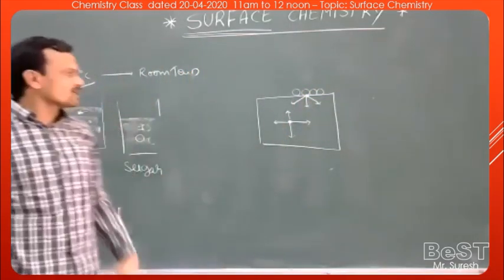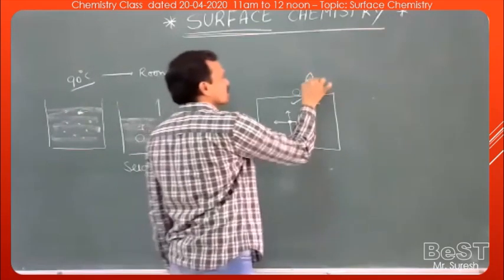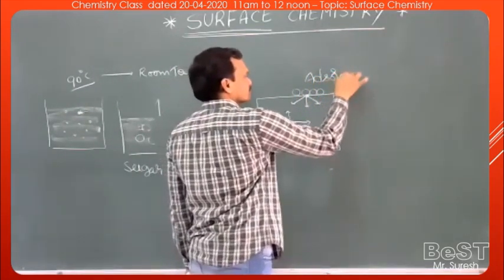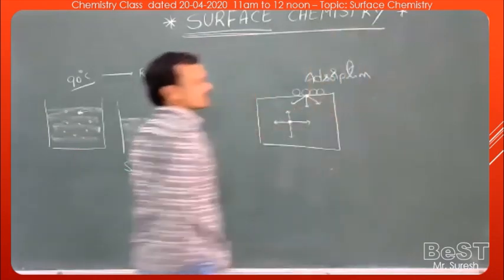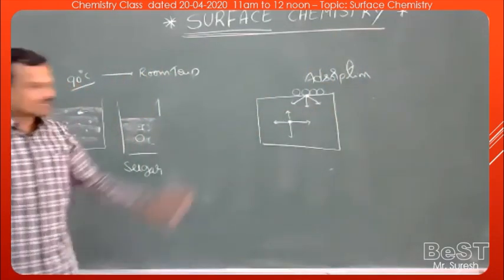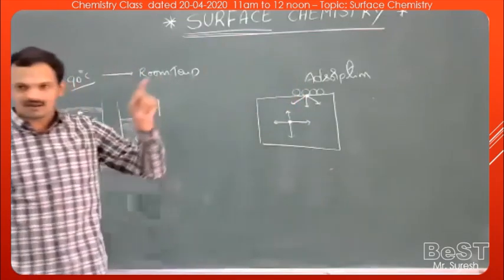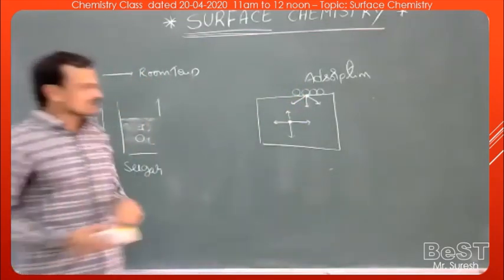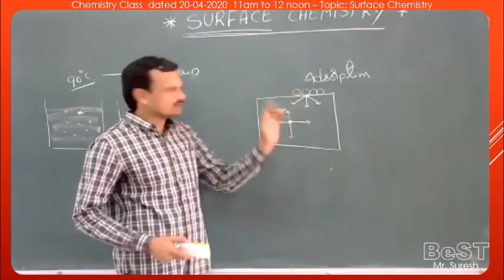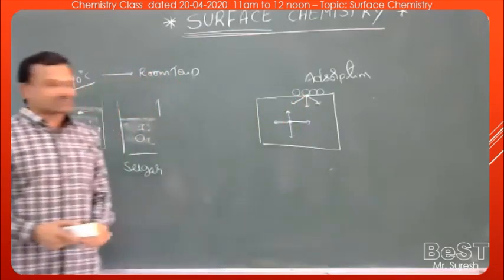And this phenomenon is called adsorption. So adsorption is the attraction and accumulation of a gas or liquid on the surface of a solid or liquid.